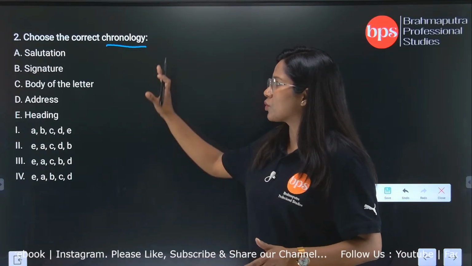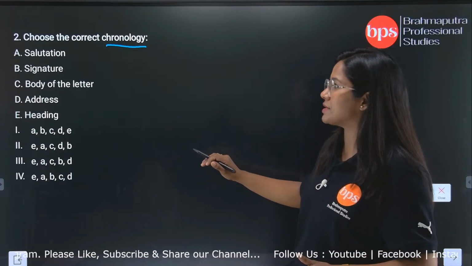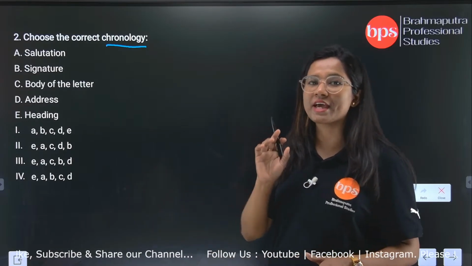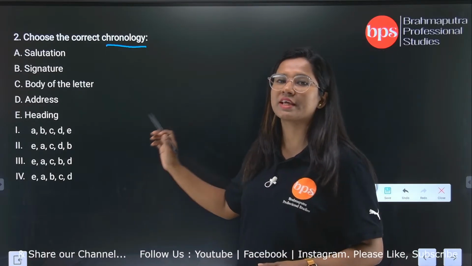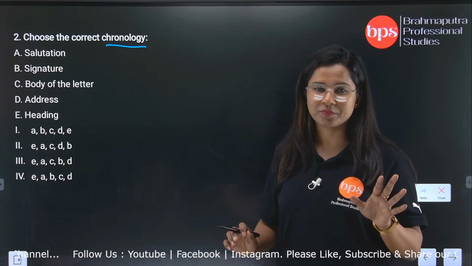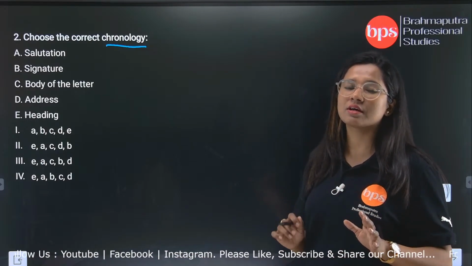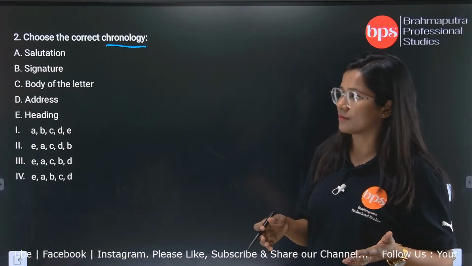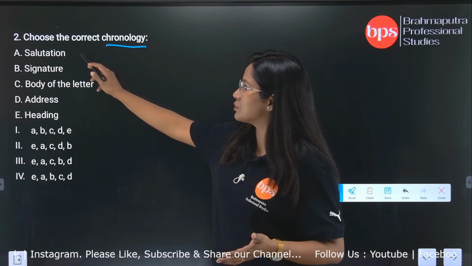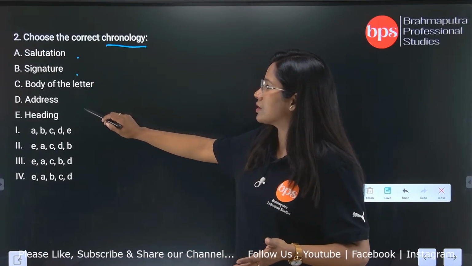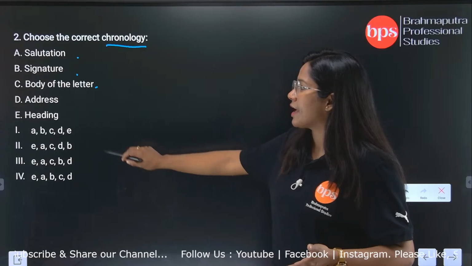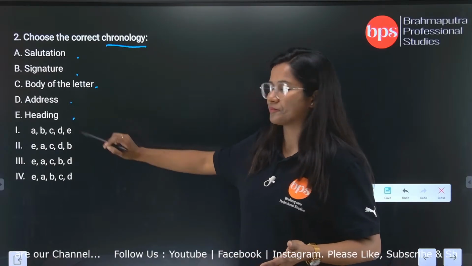So when you go through the options A, B, C, D, E, you get to know that something is related with a letter, and that too is a formal letter. So here: salutation, signature, body of the letter, address and heading.